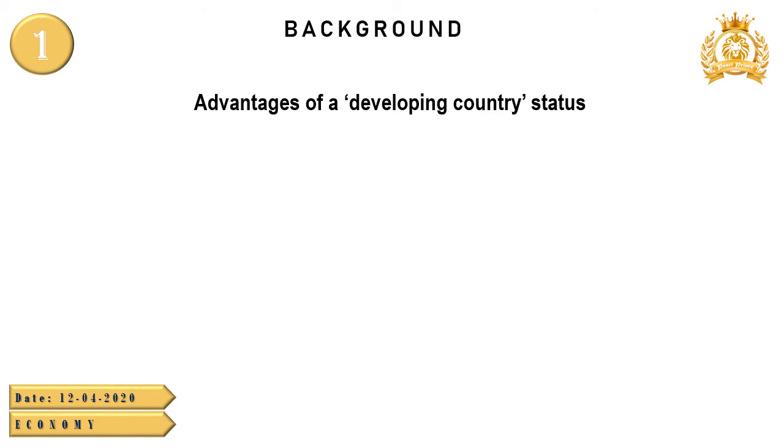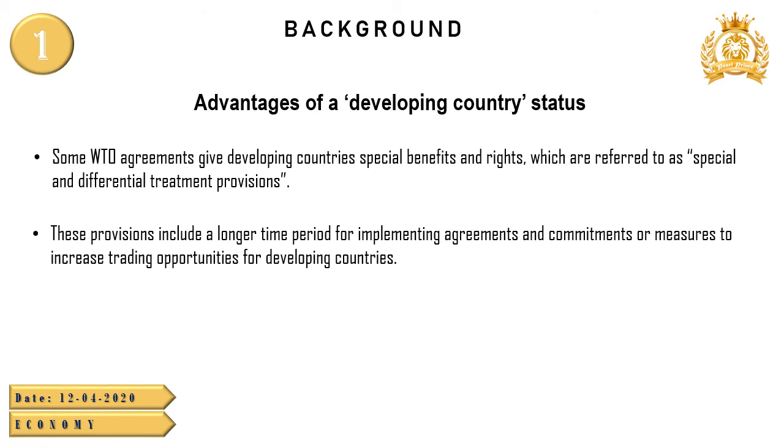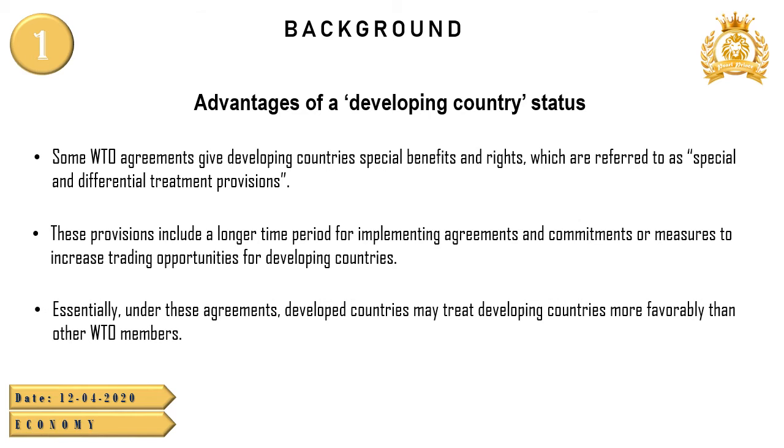What are the advantages of a developing country status? Let's see the major advantages one by one. Some World Trade Organization agreements give developing countries special benefits and rights, which are referred to as special and differential treatment provisions. These provisions include a longer time period for implementing agreements and commitments, or measures to increase trading opportunities for developing countries. Essentially, under these agreements, developed countries may treat developing countries more favorably than other members.